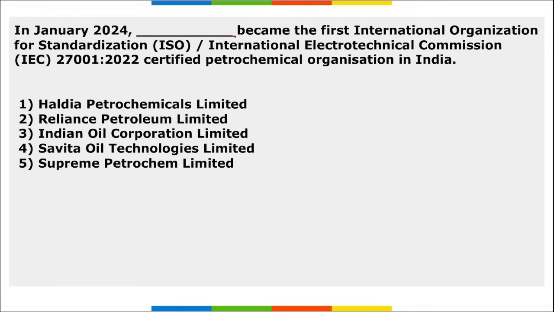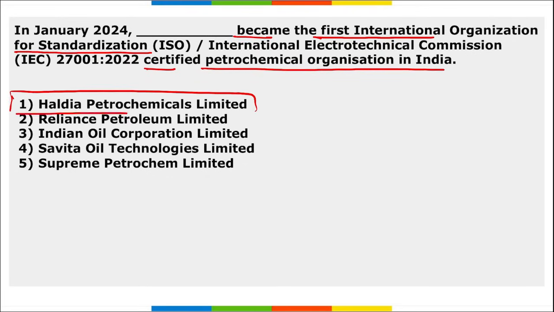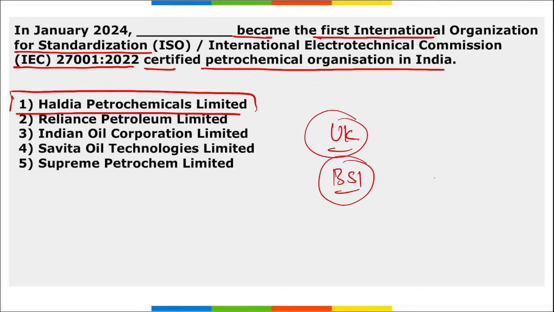Next, in January, which organization became the first International Organization for Standardization certified petroleum organization in India? So it is Haldia Petrochemicals Limited. It became the first ISO IEC 27001:2022 certified petrochemical organization in India, and this certification was awarded by the UK based certification body, BSI, British Standards Institution, in a ceremony that was held